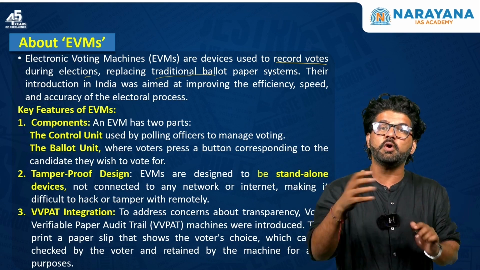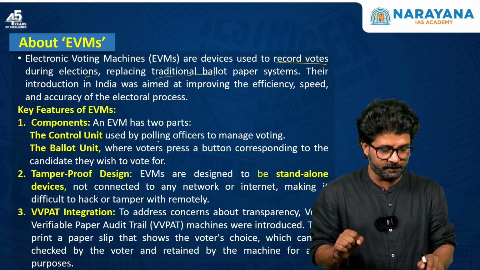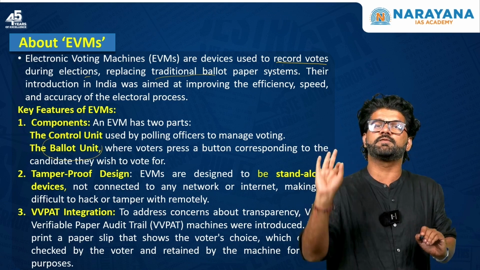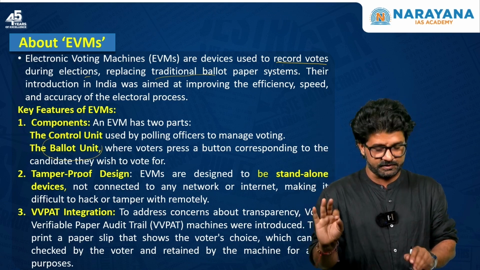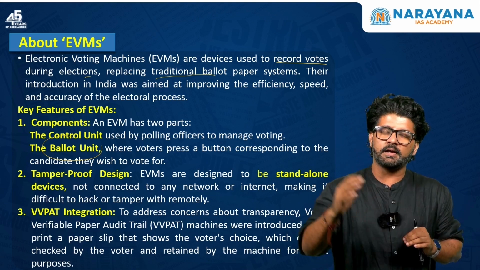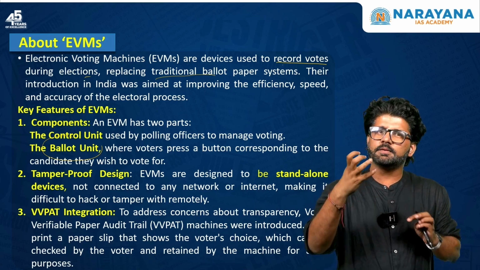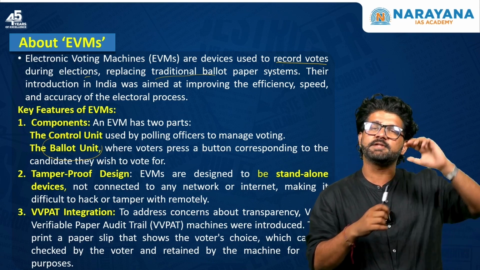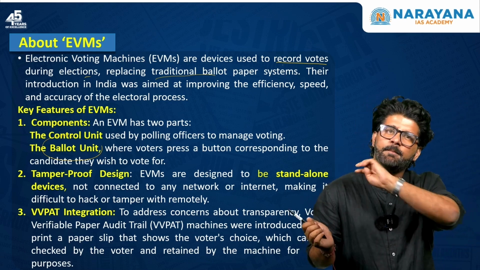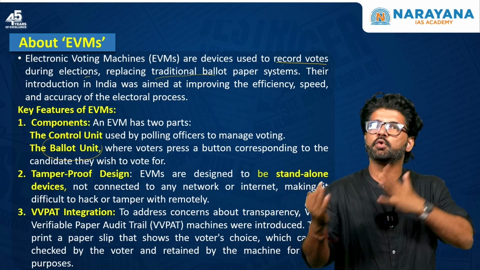First of all, we should know about EVMs, how they work, what the different components are. There is a control unit which is used by polling officers to manage voting. Then there is a ballot unit where voters will go and vote. Tamper-proof design. See, understand this. This debate has been going on for the last 6-7 years that EVM can be tampered with. Many political experts have given the example of Western European countries, where in some countries they have banned EVM. And that example was used to argue that, okay, we don't want EVM in India.